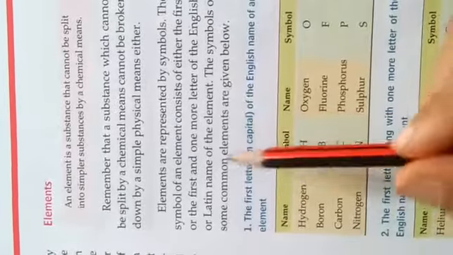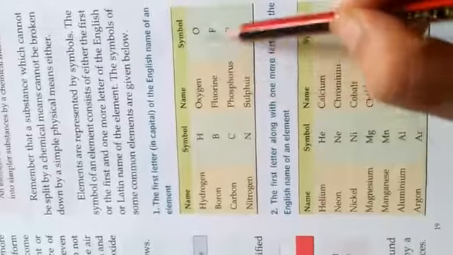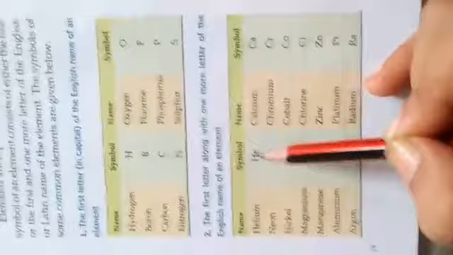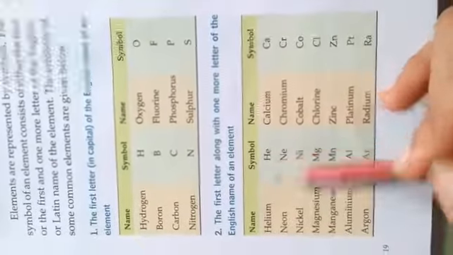Let's see now elements and their symbols. Element names: hydrogen, boron, carbon, nitrogen. Their symbols are hydrogen H, boron B, carbon C, nitrogen N. Oxygen O, fluorine F, phosphorus P, and sulfur S. Here two letters are there. One is a capital letter and the other is a small letter.